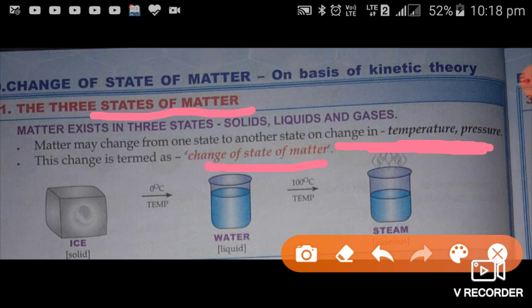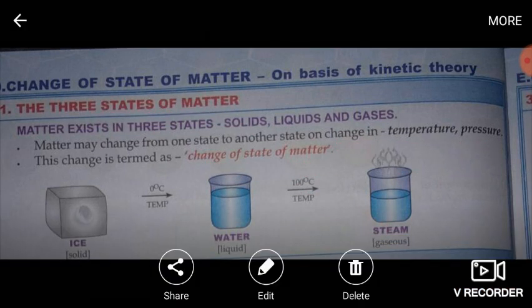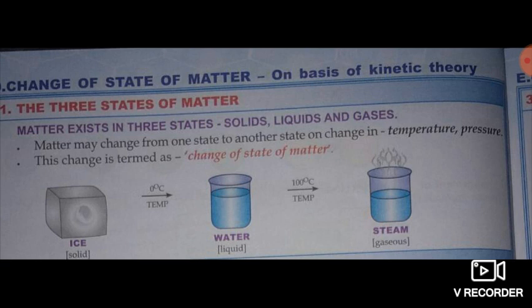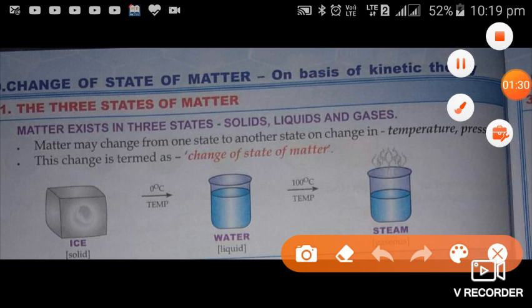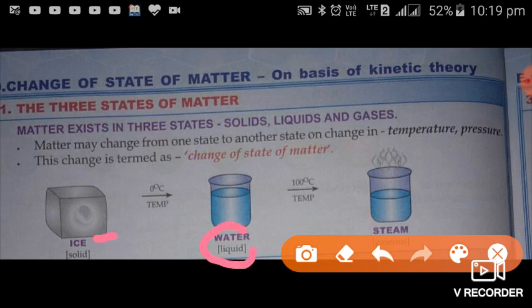One very common example is discussed under this heading, and this common example is found in our atmosphere. That is, you have seen different states of water. Water is found in the solid state, that is known as ice. Water is found in the liquid state, that is the normal state of water. And on heating up to 100 degrees Celsius, the steam is formed.